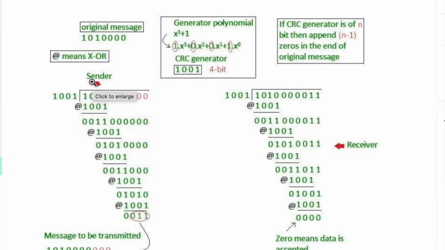One question was the exact same question for cyclic redundancy check. Exact same question. Now I know this question, but the problem is you need to do all this calculation to get the message to be transmitted. So this is the thing you need to find out, but to find it you need to do this complete calculation. So I marked that question particularly, that I know the procedure, that I know what needs to be done, but I will do it at the end because this is a lengthy procedure, as you see.